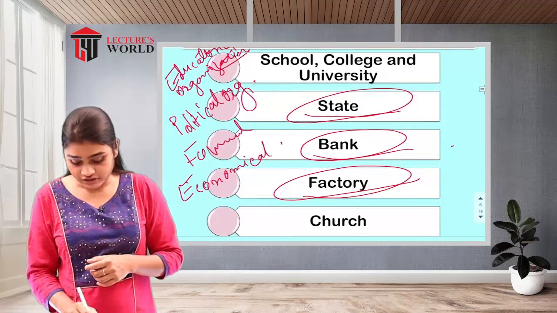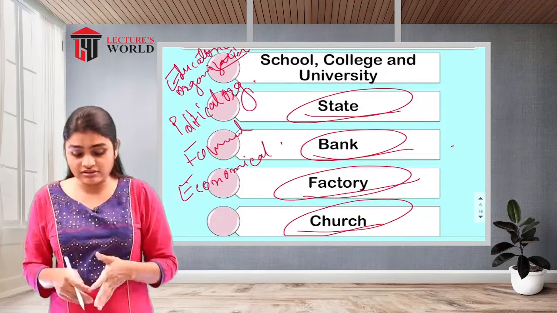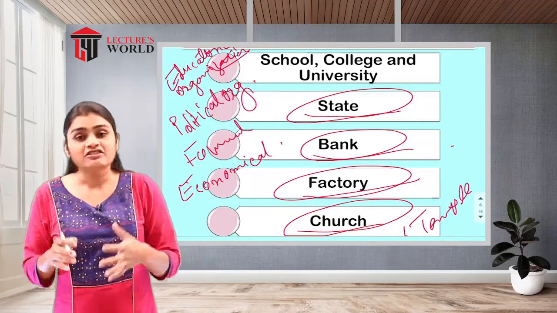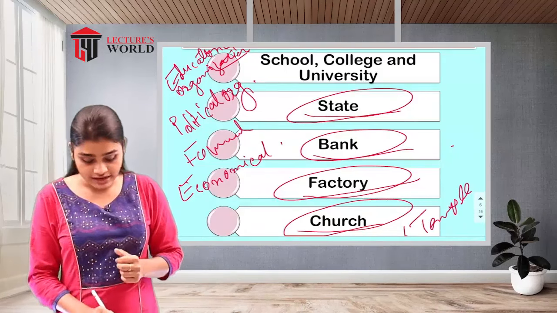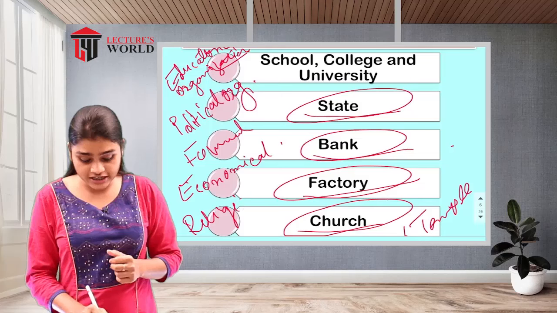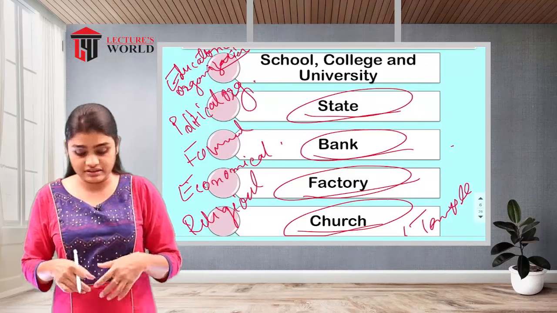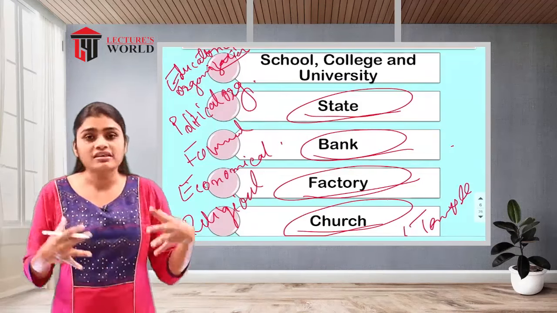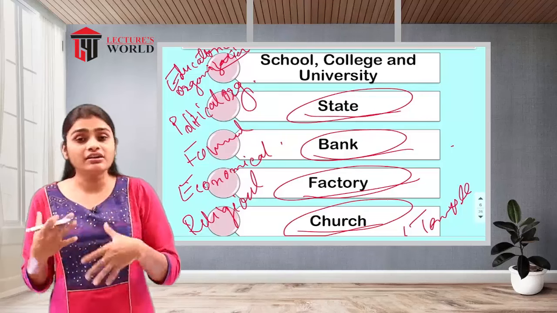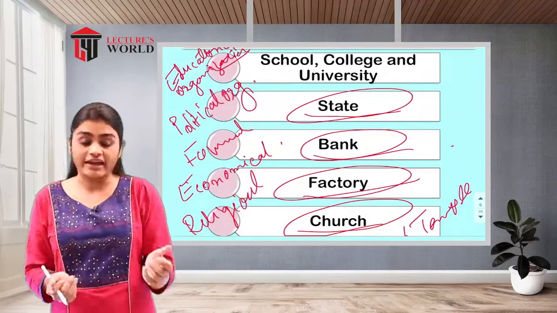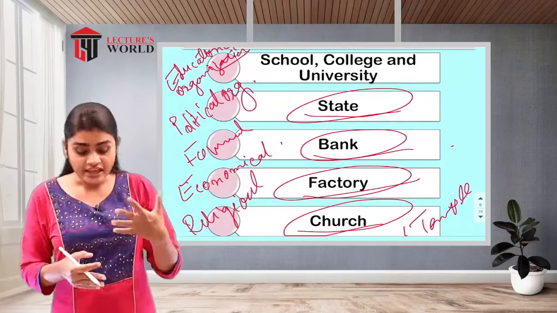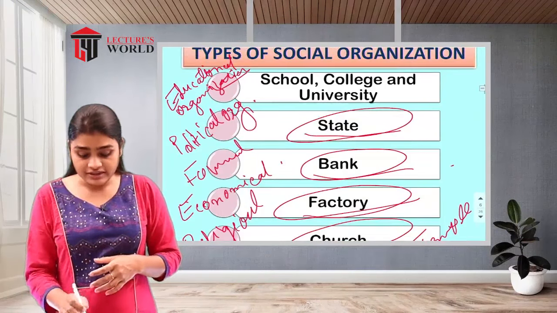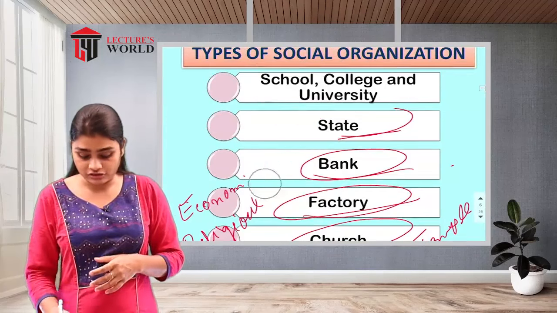And your church. This is another example of social organization, church, or we can take a temple. Which type of organization is that? That is your religious organization, because religious functions are carried out in this type of organization. So these all are the types of organization. Based on their functions and purposes, they have different categorizations, as educational, political, economical, formal or religious. So these are the types of social organization.